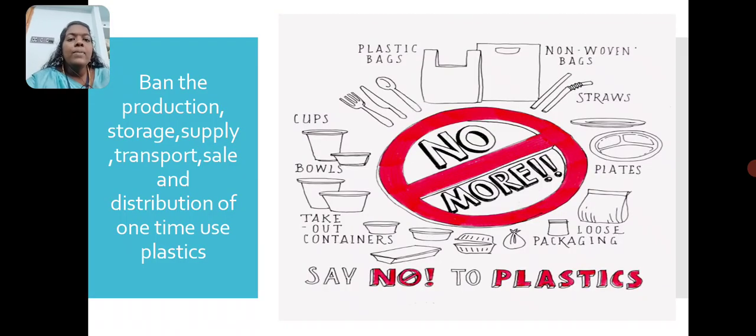These rules ban the production, storage, supply, transport, sale and distribution of one-time use plastic. In this picture, we can get an idea about what plastics we are not going to use in our daily life. It was a part of our daily life, but from this act we ban the production, storage, supply, transport, sale and distribution of one-time use plastic as mentioned in these pictures.